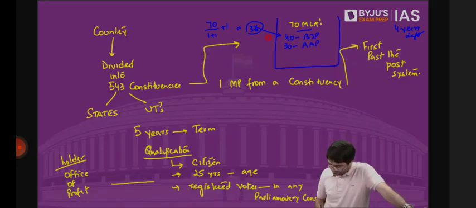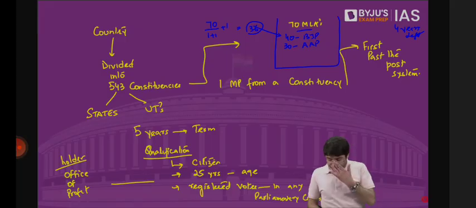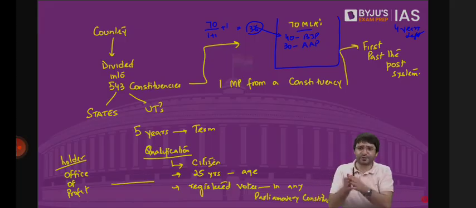This is the first term of Dr. S. Jaishankar in Rajya Sabha. How will election be conducted for Rajya Sabha in the states? In the Legislative Assembly, MLAs will come, they will mark their ballot paper in the ballot box, and then it will be counted.